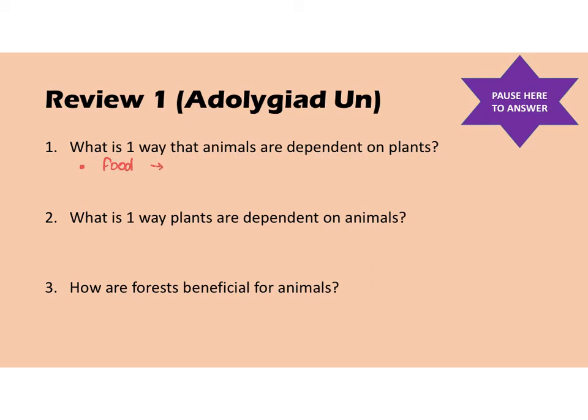So plants are the start of the food chain. And also I'm going to say protection / shelter.